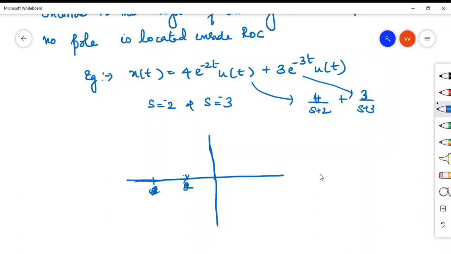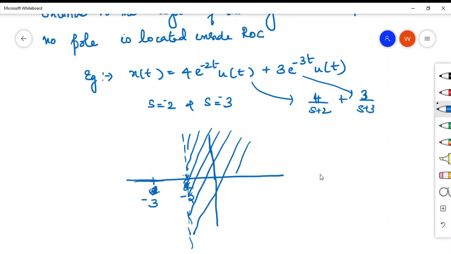So the poles will be s equal to minus 2 and s equal to minus 3. In such cases, the rightmost pole here is minus 2. So the ROC will be to the right of the rightmost pole. This is the ROC.